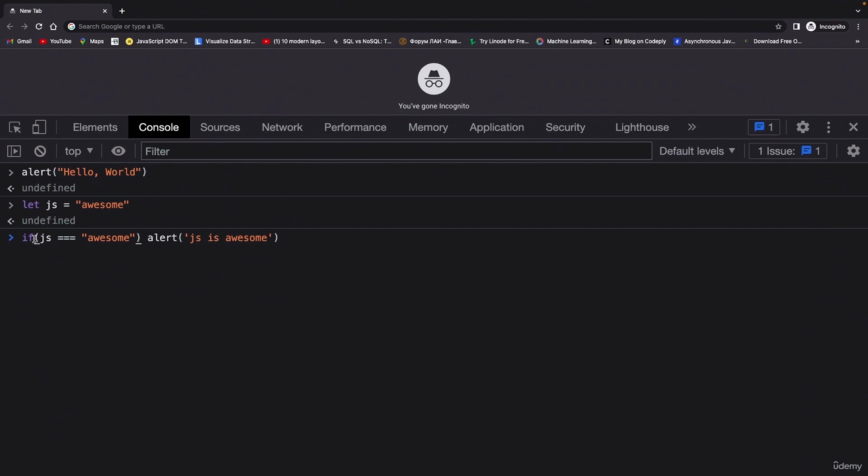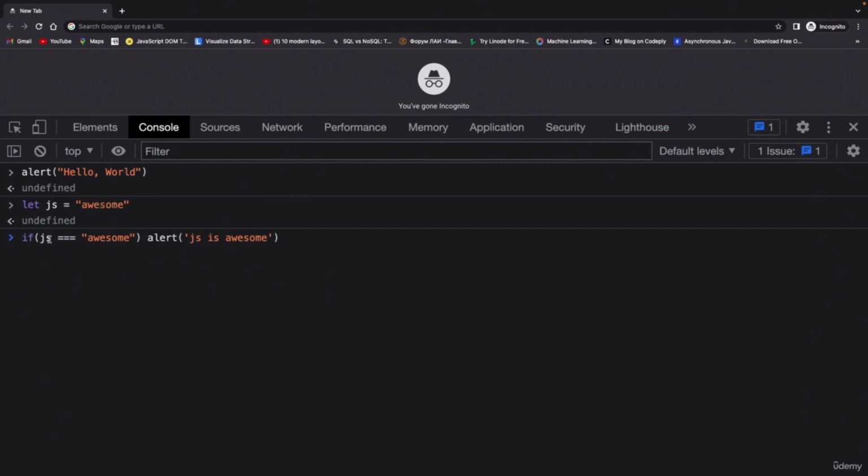So we are simply saying that whatever we have written inside this parenthesis is true, which is actually true, since we have declared this variable over here and we have said let JS equals awesome.